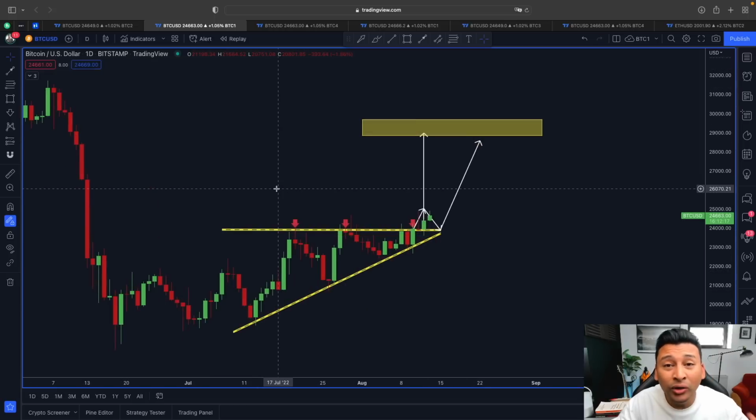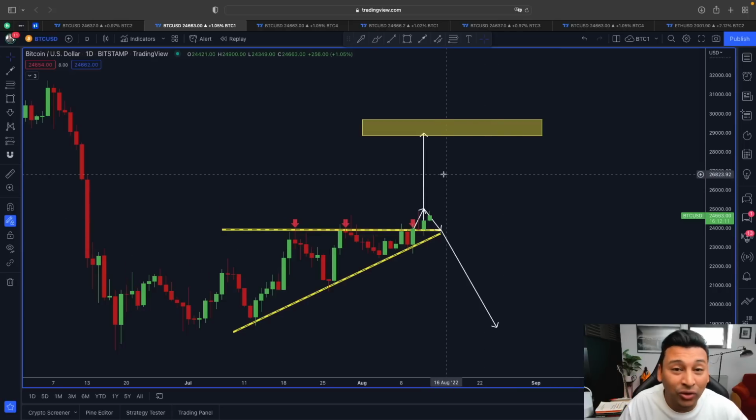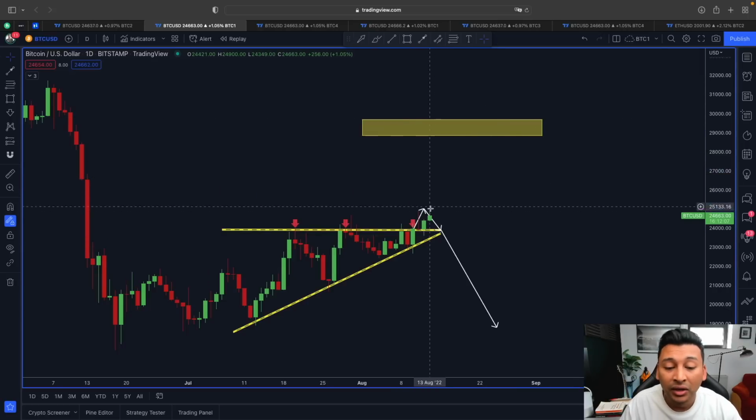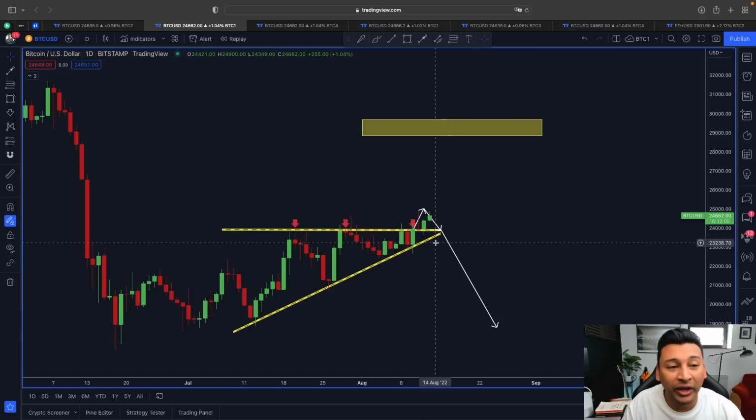Now, beside all of this bullish scenario, what if the price of Bitcoin is going to show another movement here in this manner? I mean, faking out all the bullish scenario and clearly continuing this rally here to the downside. What must happen in that case? Let me show you that as well.